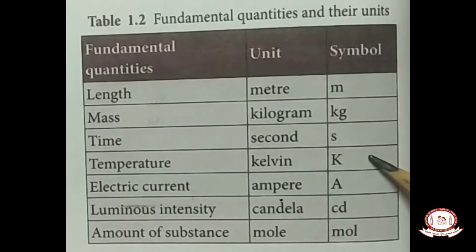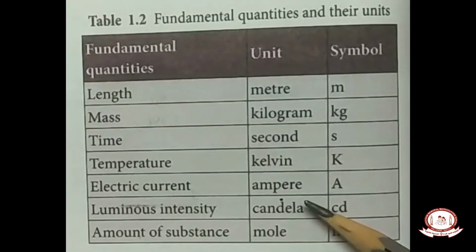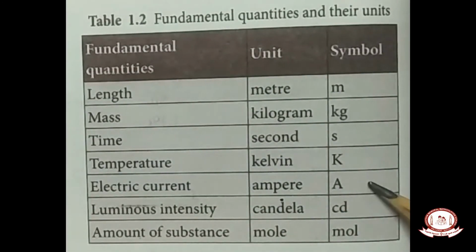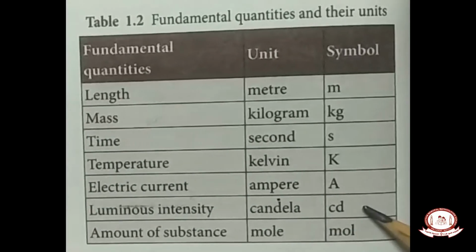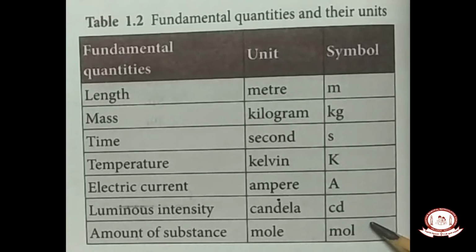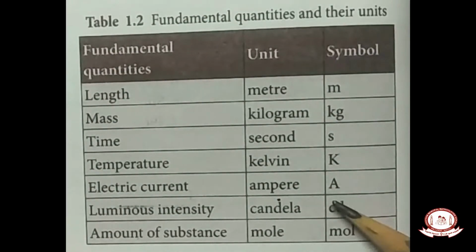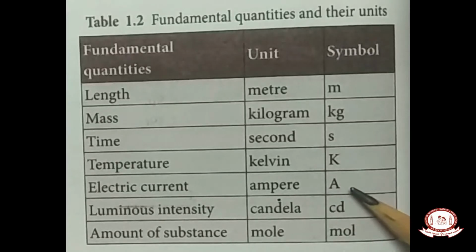Symbol is capital K. Electric current, the unit is ampere, symbol capital A. Then luminous intensity, candela, the symbol is cd. Then amount of substance, the unit is mole, symbol mol in small letters. Okay, children, I want you to read these fundamental quantities and their units at least 2 times.